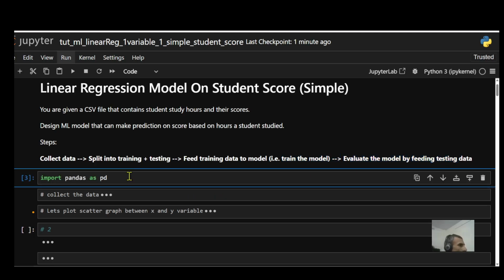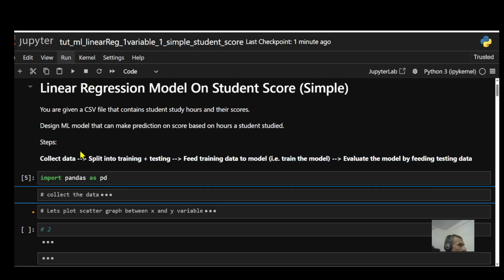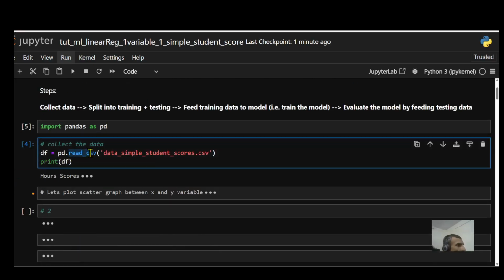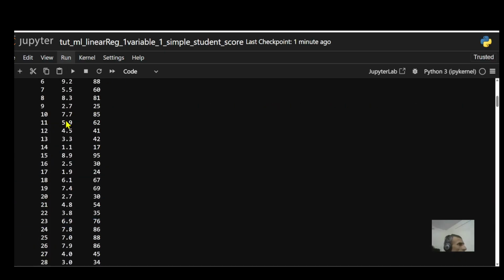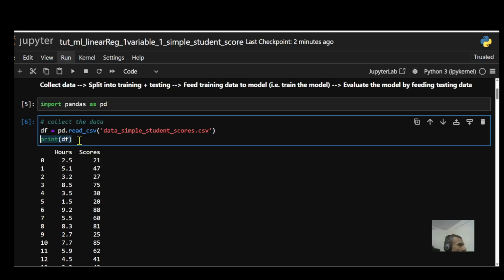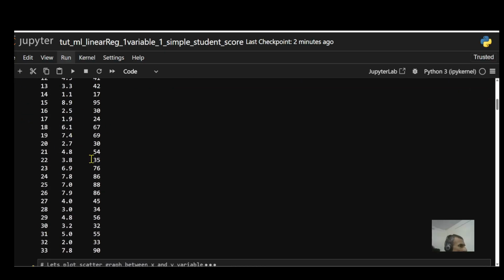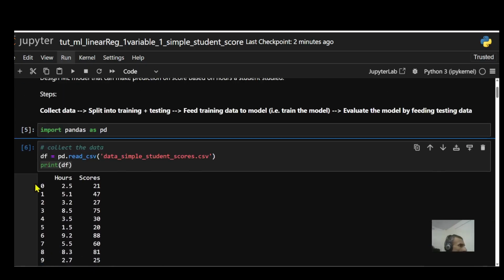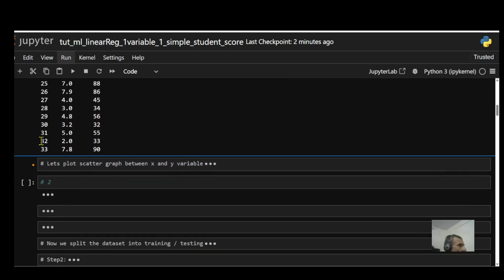So let's import pandas as pd. Run this. So let's collect the data. In this case, I'm just reading my CSV file. This is my CSV file right here. Let's run this. And I'm also printing my data frame right here. I'm giving a print command and it prints out my data frame. And as you can see, there are a total of 34 records. So it starts with index 0 and ends at index 33.